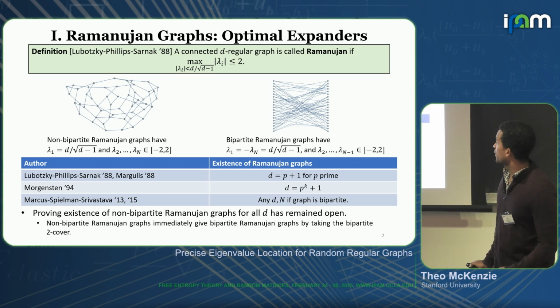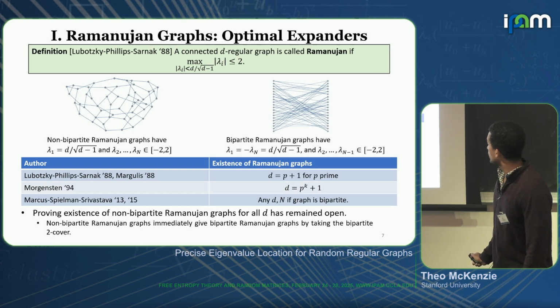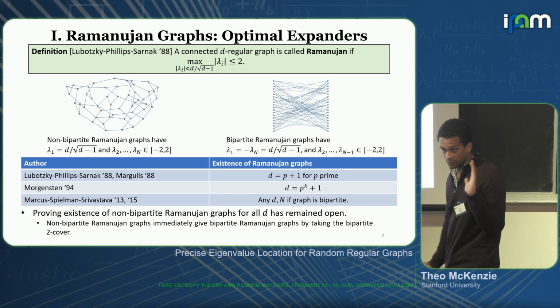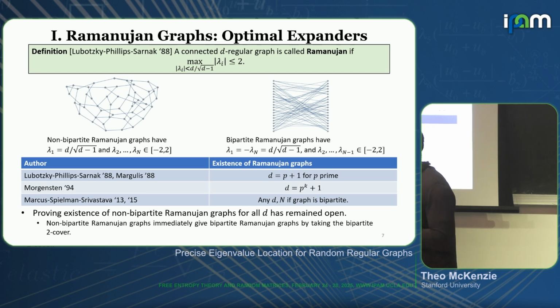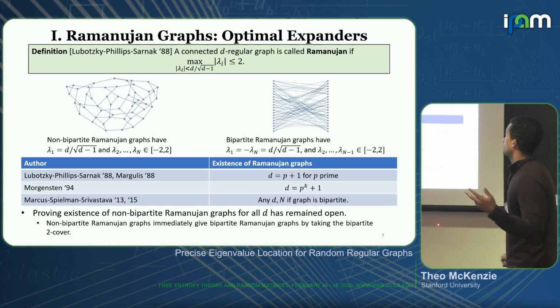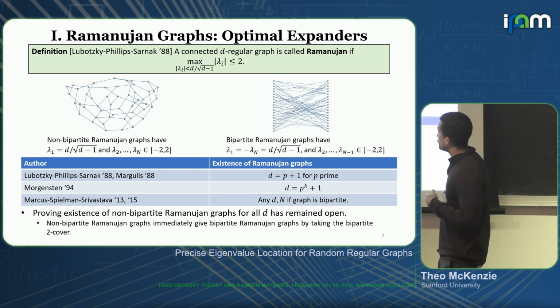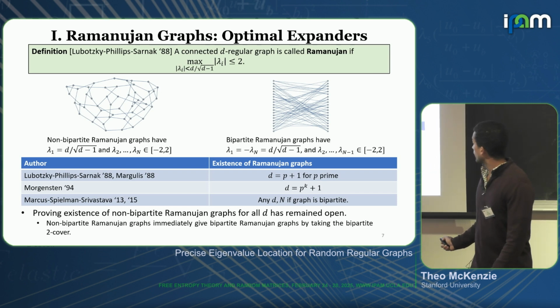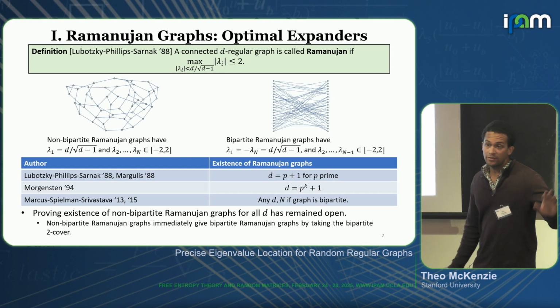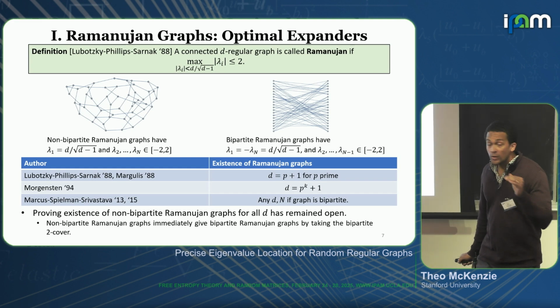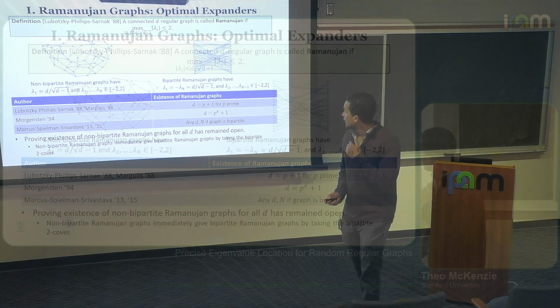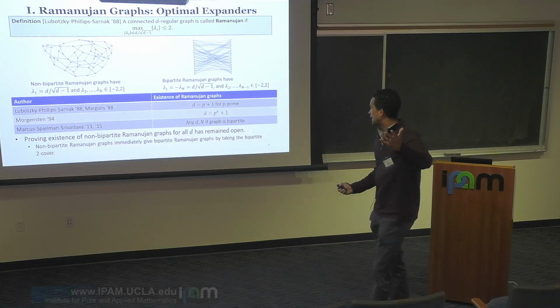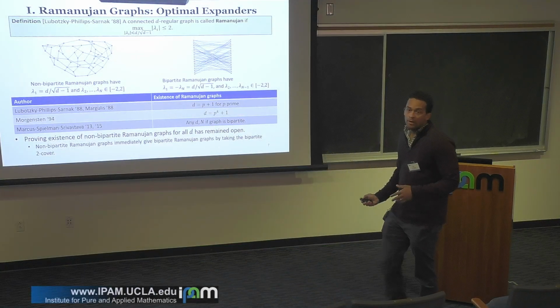This was then generalized by Morgenstern to d equal to a power of p plus 1. And then later on, Adam Marcus, Dan Spielman, and Nikhil used non-number theoretic techniques to prove existence, in the bipartite case, for any d and any n. OK, so in this bipartite case, we know existence in every possible scenario.